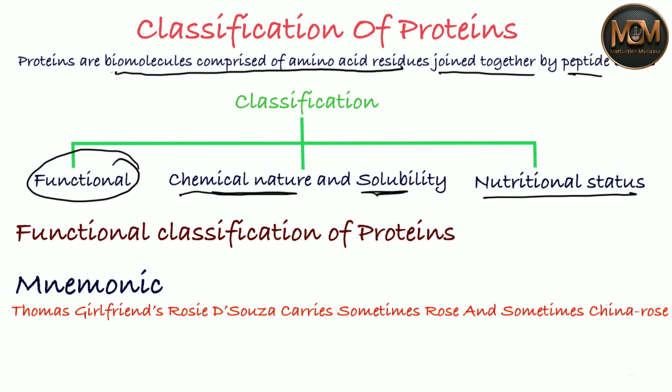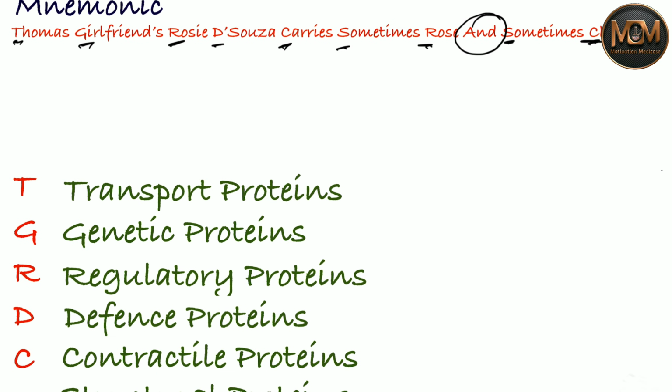You just take T from Thomas, G from girlfriend, R from Rosie, D from D'Souza, C from carries, S from sometimes, R from rose, you leave this 'and', and S from sometimes, and C from China rose. In the next slide we are gonna see what we have taken.